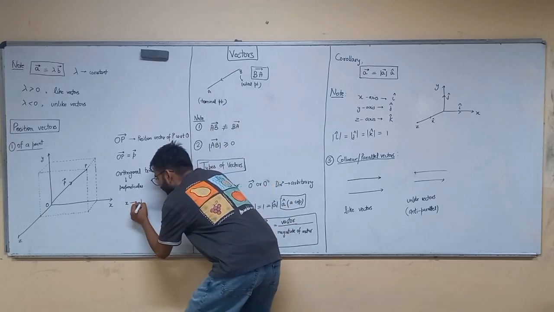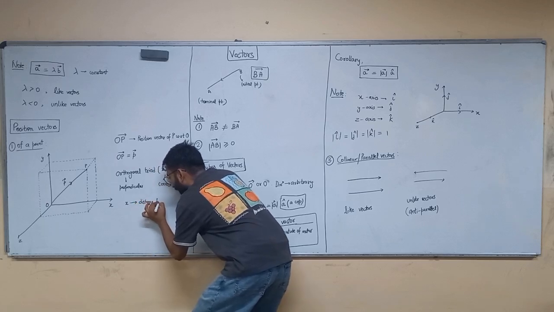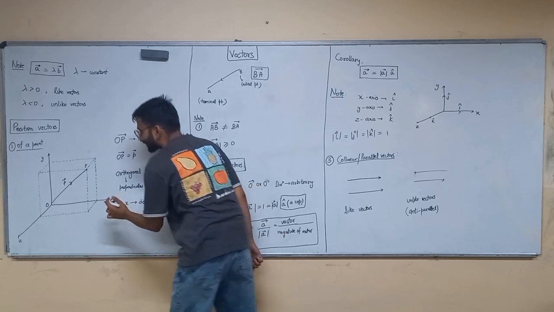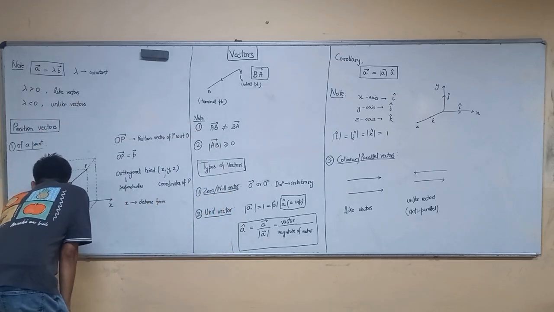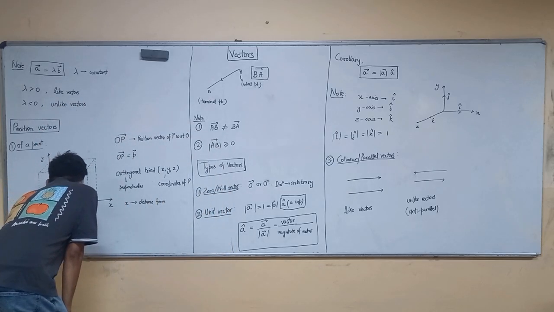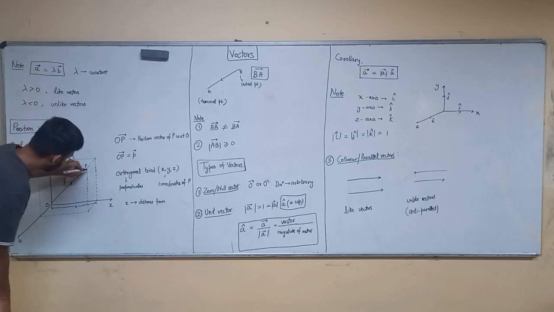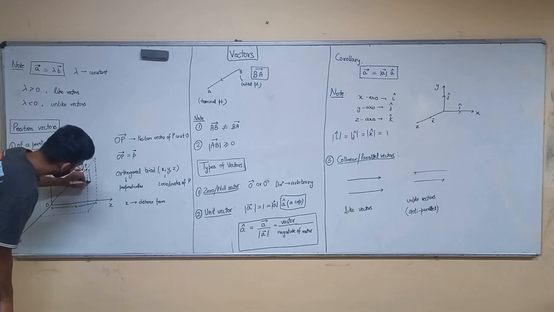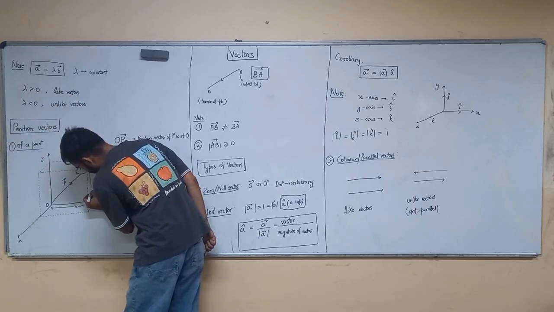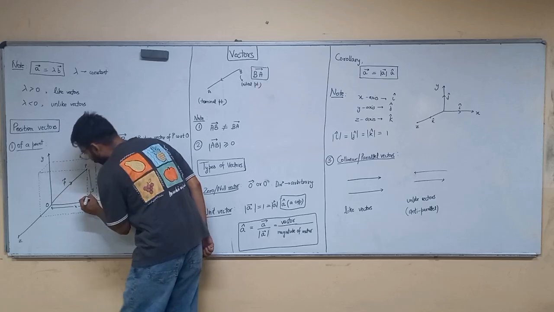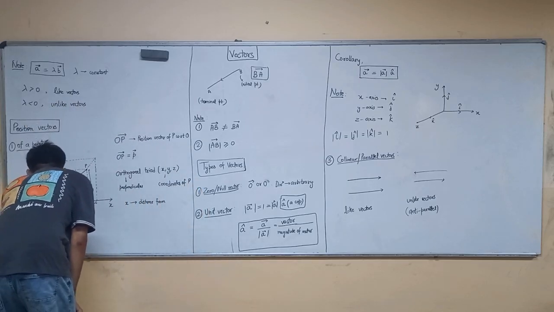X is this length. Y is this length. What is z? Z is this length.